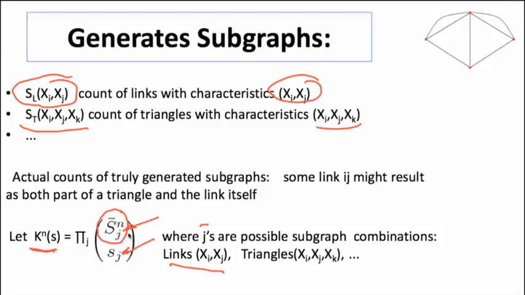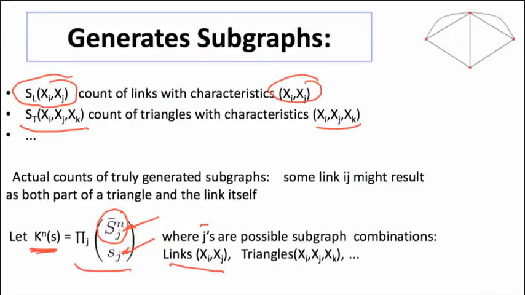So S bar N J choose Sj gives us an idea of how many of these different configurations we could have had of links, say, of people who both have wealth level 5. So we can keep track of how many of those links are possible, how many actually formed, and then keep track of the many different combinations that we could have formed. Take the product over all these different J's, and that gives us a relative number of what's the statistic we saw, and how many different ways could we have generated that statistic.